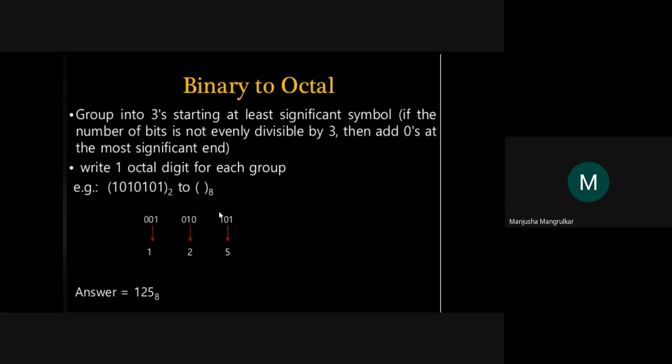So 4 plus 1 is 5. Now 1, 0, 1 will represent only 2, because this is the base of 0, 1, 2, 4. It will be this 2. Only 1 is left, and for the MSB we are adding 0. So what is here? 1 only. So 1, 2, 5. This binary number is converted into the octal number, that is 1, 2, 5.